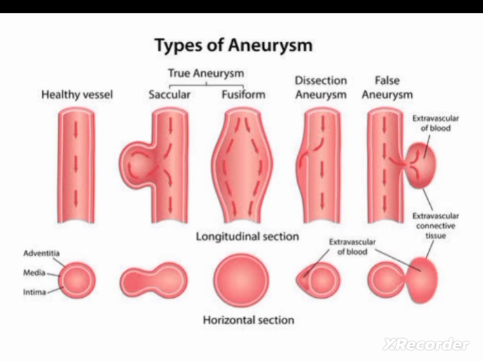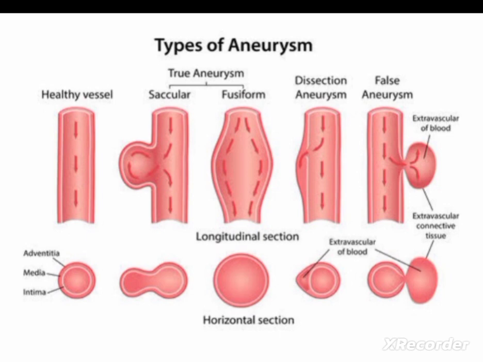In fusiform aneurysm, it is usually circumferential and relatively uniform in shape. But a saccular aneurysm is a pouch-like aneurysm. There will be a narrow neck connecting with a bulge to one side of the arterial wall.